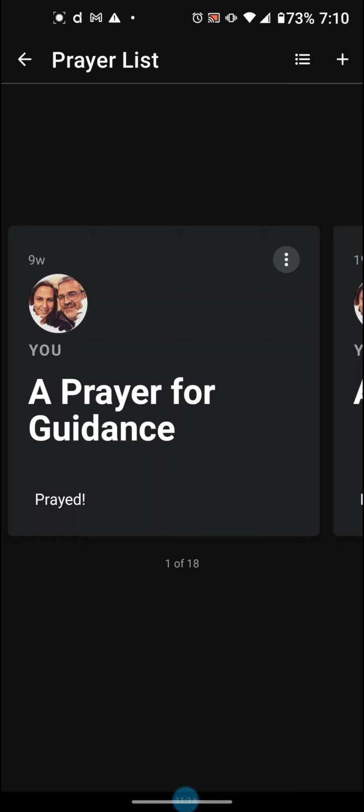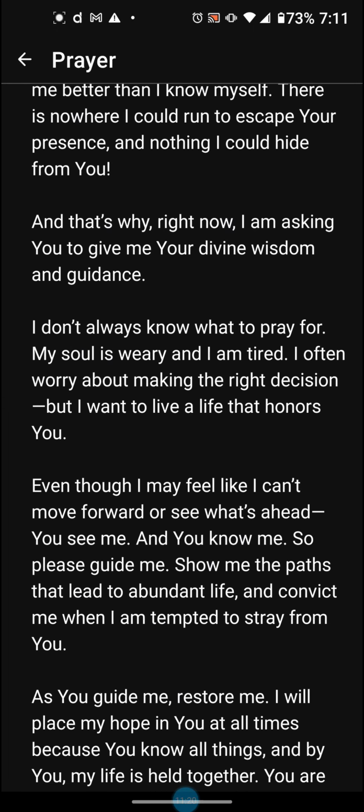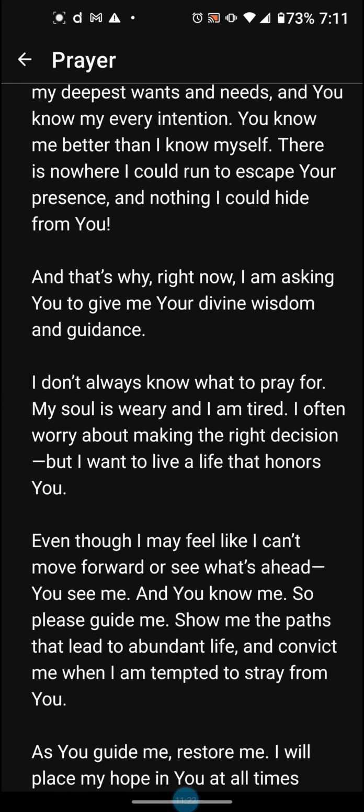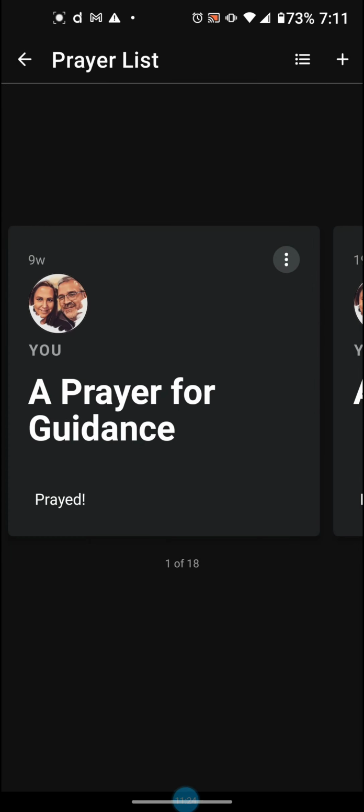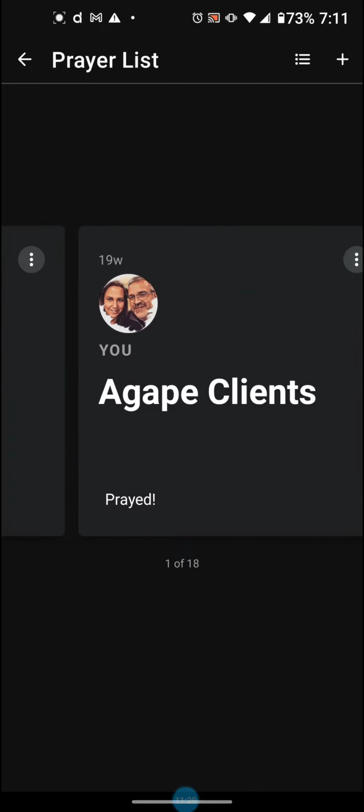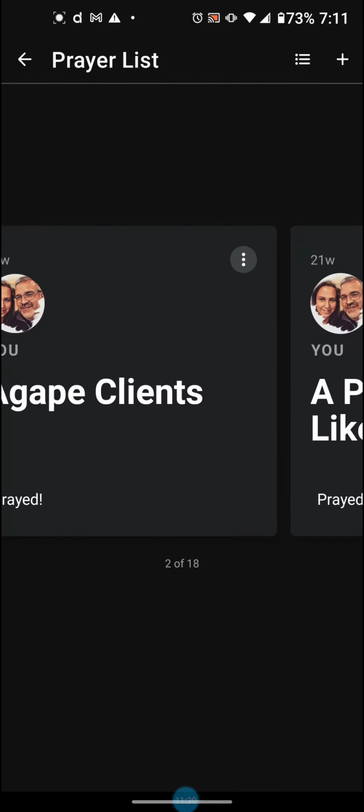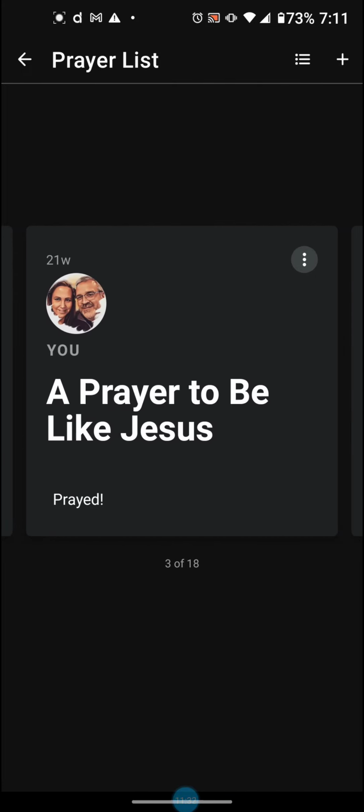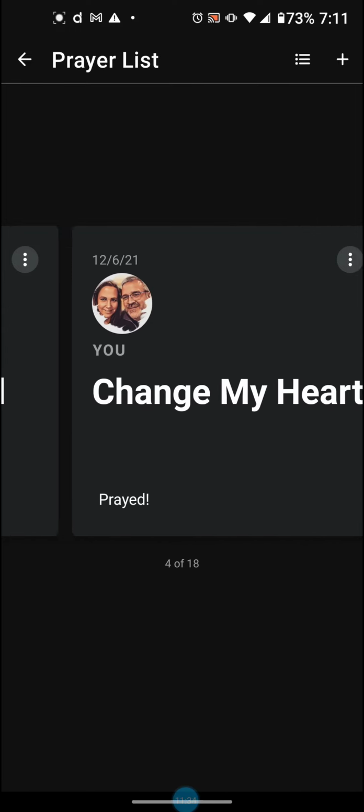This large, bold print is kind of the heading of that prayer request. If I want to put more detail in, I can put more detail in. Once I've prayed for it, I just click prayed, and I've already prayed for that one that day. Here I pray for my agape clients every day. Prayer to be like Jesus.